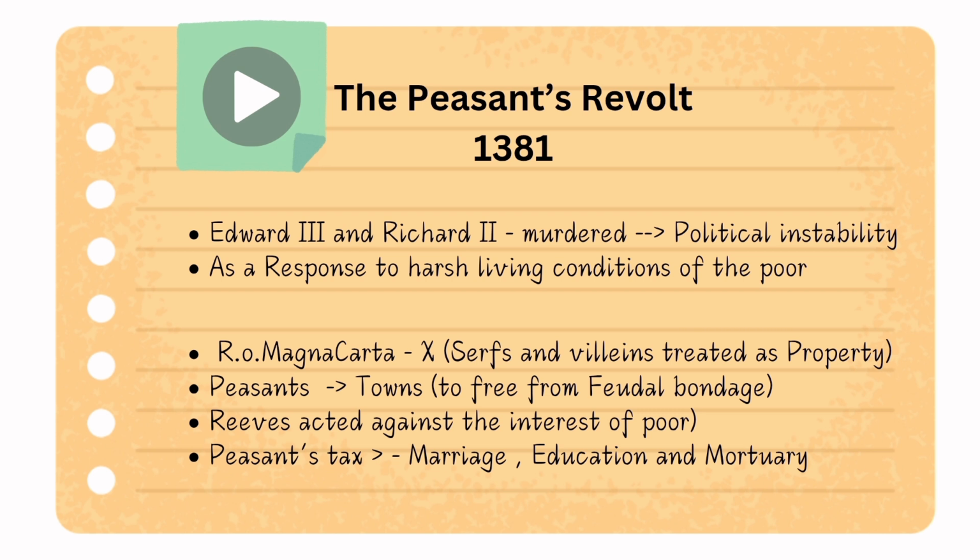These acted against the interest of the poor. Who are these? The local officials. The local officials acted against the interest of the poor, and the peasants' tax was increasing day by day. For example, they had to pay taxes to get married, to have an education, or even when they died, they had to pay tax. Imagine the situation. They had to pay a tax called the mortuary tax. The mortuary tax was for death, the tax which has to be paid after death.